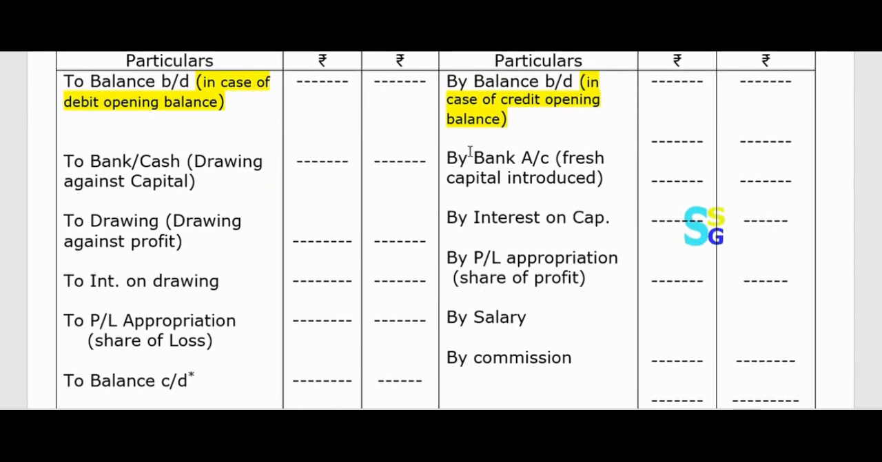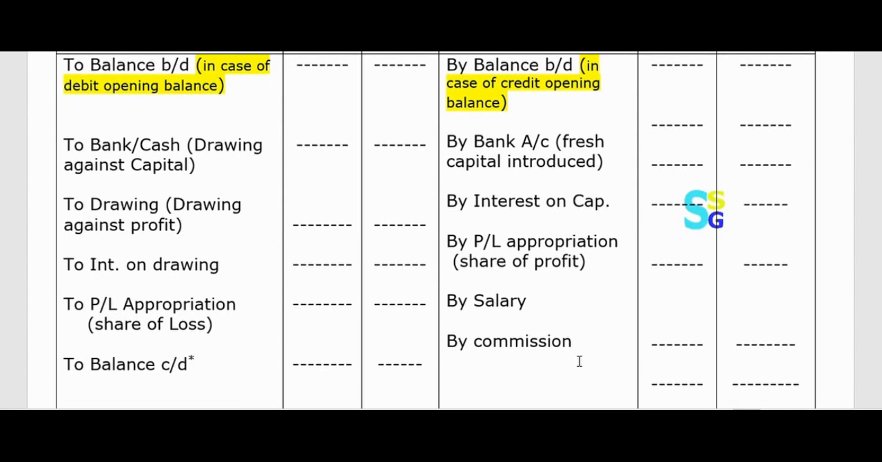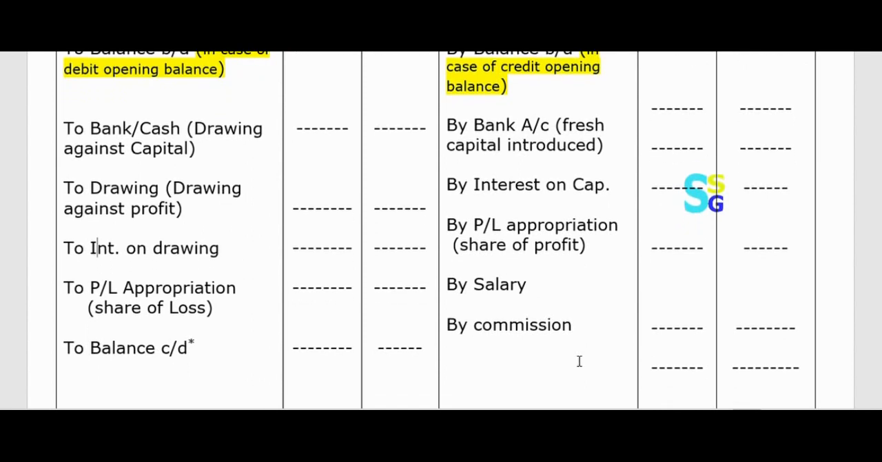In this regard, I want to ask one very simple question to you. I told you that this item we have written in the debit side of the profit and loss appropriation account, and these two, commission. Now I am asking you a simple question. Why are these items written in the profit and loss appropriation account in the debit side but in the credit side of the partner's capital account? So please try to find out that answer.